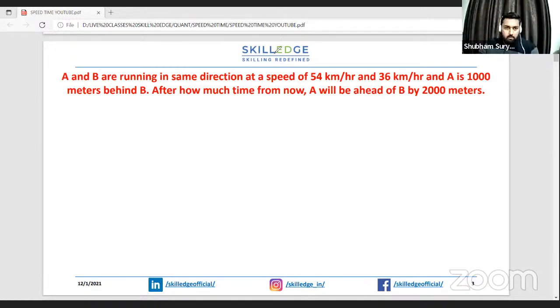Okay. Let me draw a little for reference. A and B are running in the same direction at speeds of 54 km per hour and 36 km per hour. They're running in the same direction, and A is 1,000 meters behind. Let's say this is the position of person A. He's 1,000 meters behind the position of person B. So let's take the position of person B over here, guys. Okay, this is the position of person B.